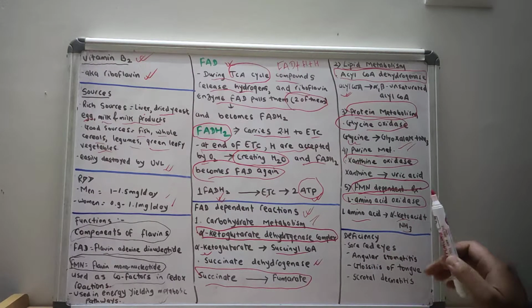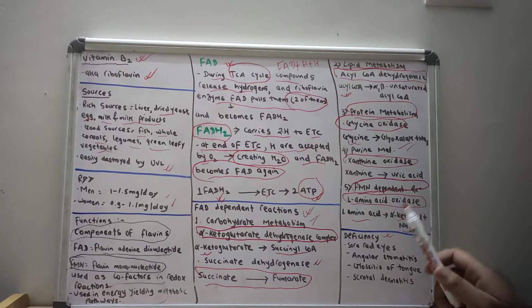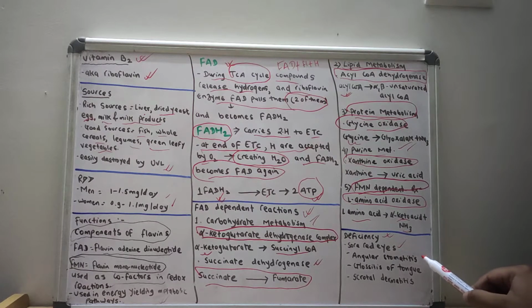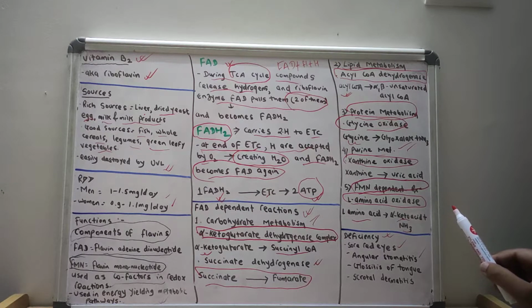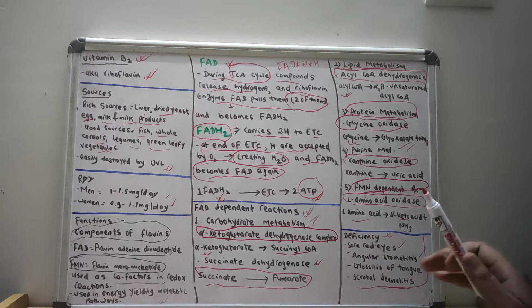So let us discuss the various manifestations that occur after vitamin B2 deficiency. There will be sore red eyes, more chances of angular stomatitis, glossitis of the tongue, and scrotal dermatitis. These are the four main manifestations that occur due to vitamin B2 deficiency.